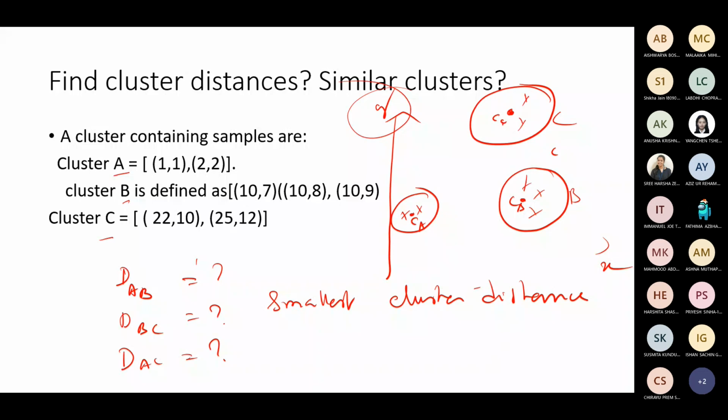Suppose I don't know here which one it is. Suppose D_BC, for example, the distance between cluster B and C, is smaller. You can just go with that as the smallest one, and based on that you can say that cluster B and cluster C are most similar. And suppose in the question you are asked to get only two clusters among the three by merging two similar clusters.